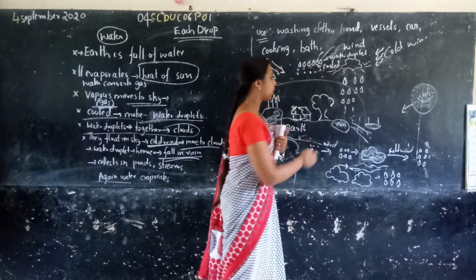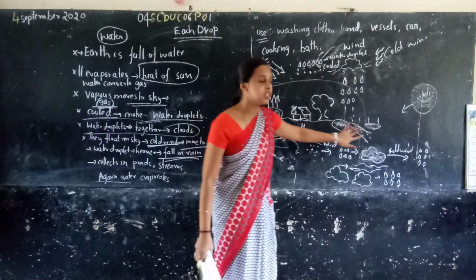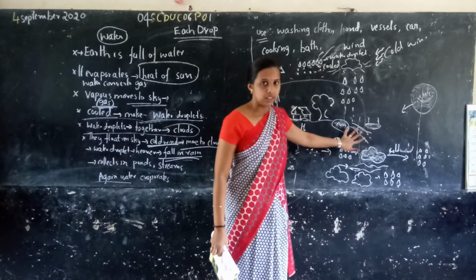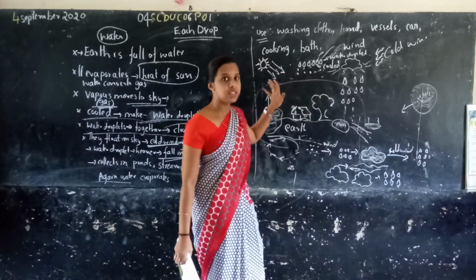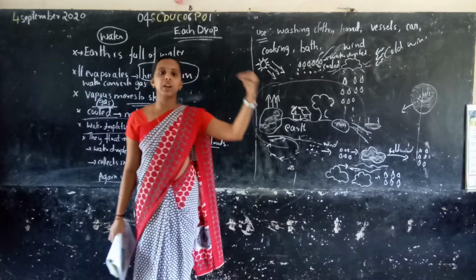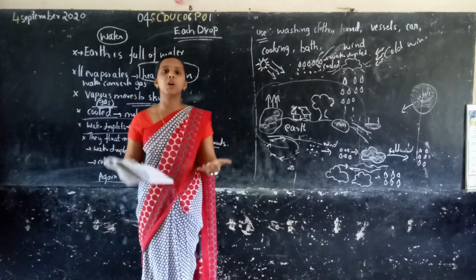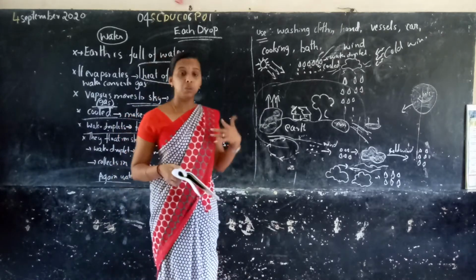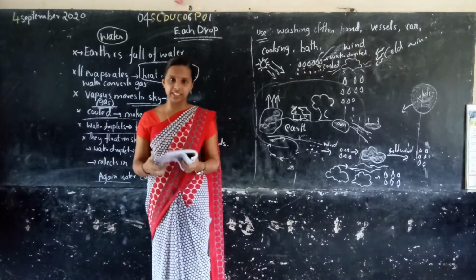Again, this rain water is stored and collected in ponds, streams or lakes. Then again they evaporate due to the sun. Then it is converted to vapor. Then vapor to gas, water droplet. Again water droplet to cloud. Then cloud falls as rain.